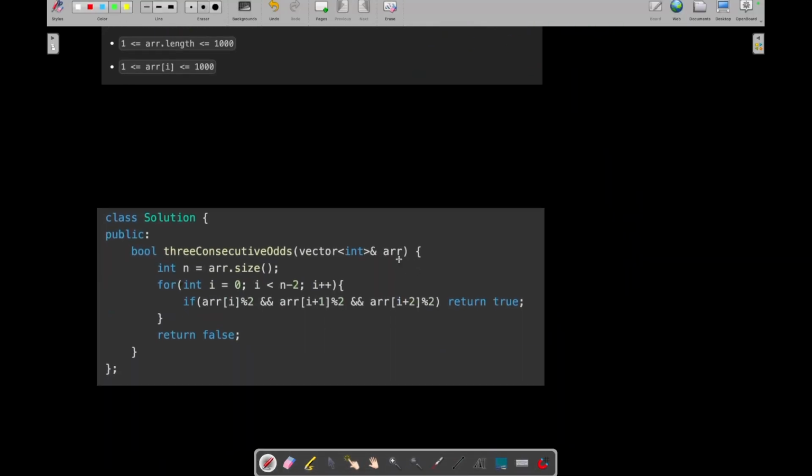Okay, so what you can do is start iterating in this array and then check for ARR of I, I plus 1 and I plus 2. If this condition is true, it means you have got 3 consecutive odd numbers. You will return true. Otherwise, if you come to the end of this loop and you haven't got any 3 consecutive odd numbers, then you will simply return false. And you will run this loop till n minus 2 because you are trying to access the I plus 1 and I plus 2 indexes, right? Otherwise, it will give you an index out of bound exception.